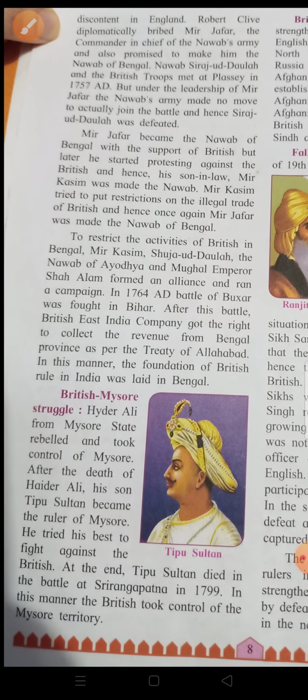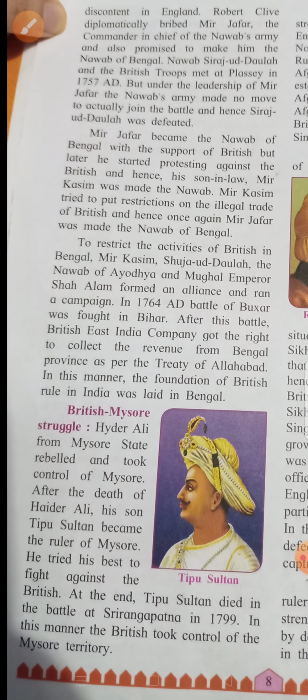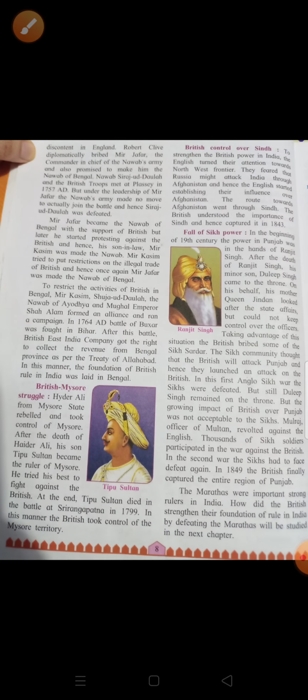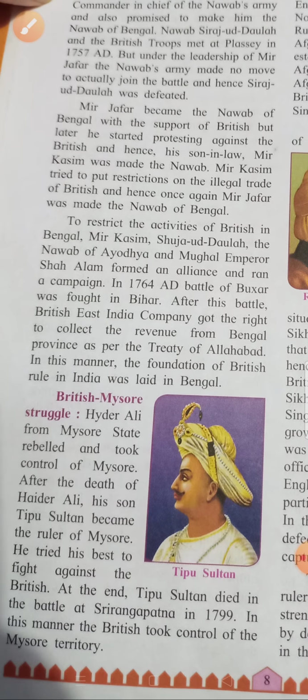Now, children, you can see here in the picture, he is Tipu Sultan. Hyder Ali is from Mysore. Who's Hyder Ali, children? Hyder Ali is the father of Tipu Sultan. Okay. Hyder Ali from Mysore state rebelled. Rebelled means what, children? Can anybody tell me? To fight against. Okay.